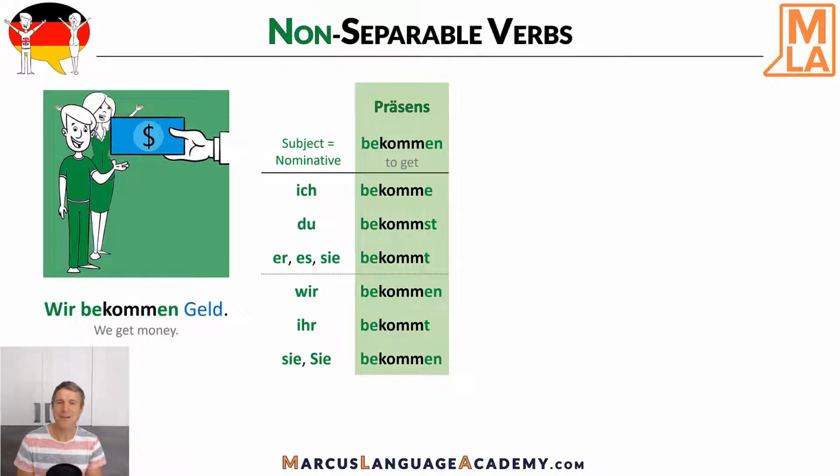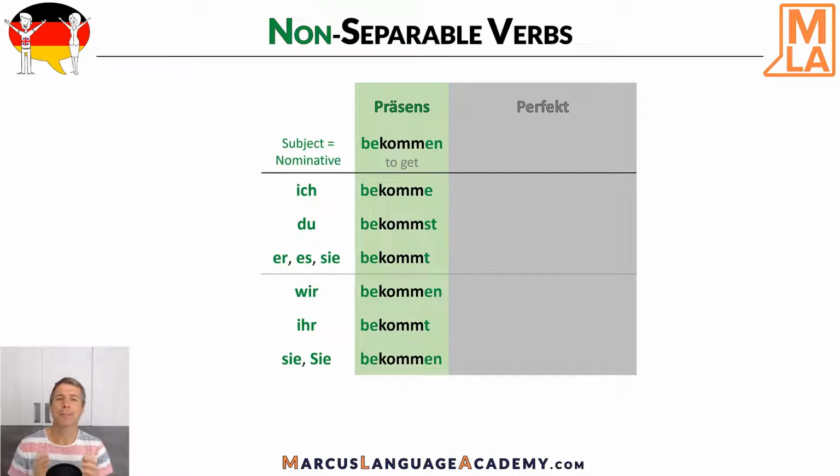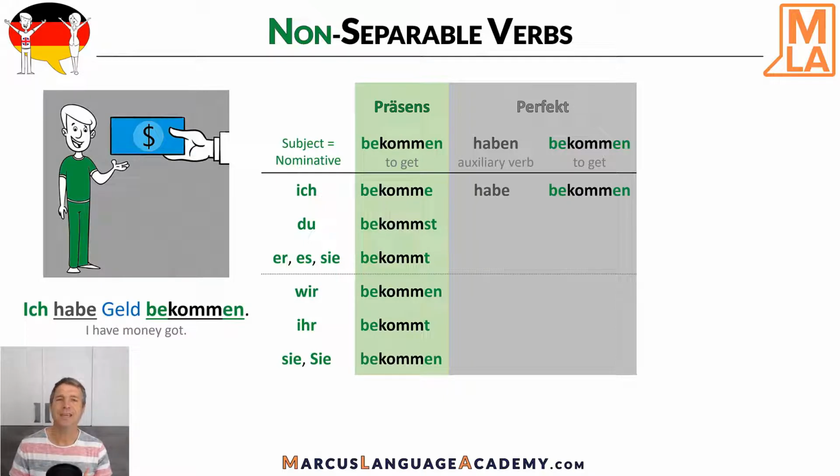But now let's look at what happens in the perfect. Please remember that we need an auxiliary verb in the perfect. And the first person singular is as follows. Ich habe bekommen. Ich habe Geld bekommen. Literally, I have money got.